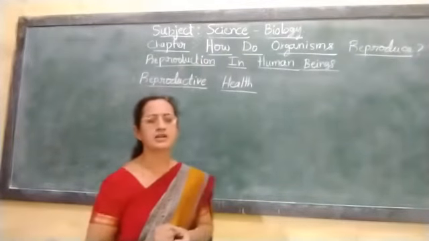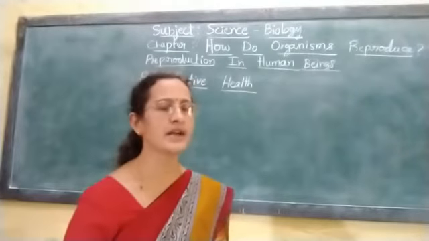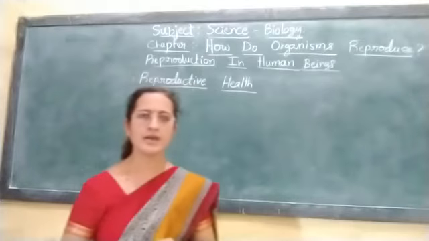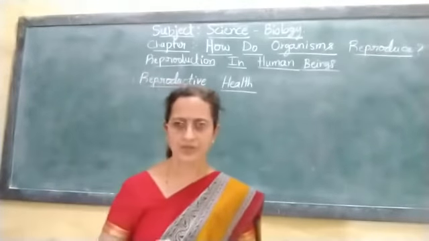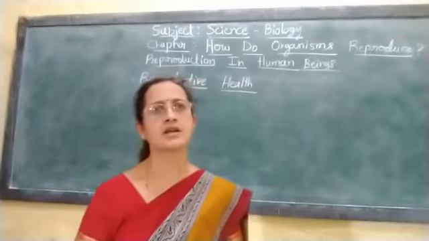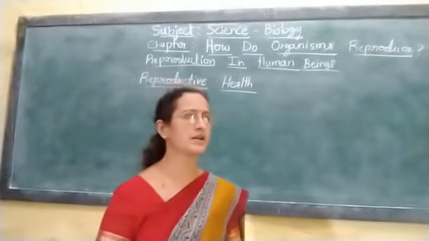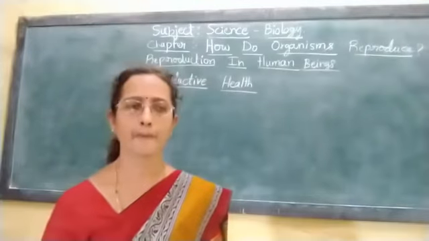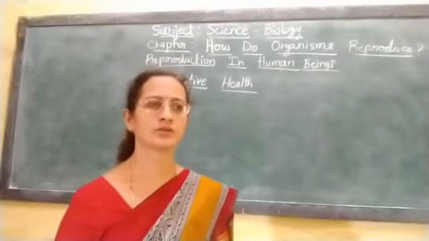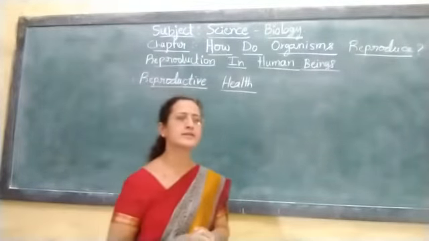After having one child, there will be pressure from the government side not to have a big family. Maybe the couple has the desire to have more and more children, but the government insists upon the people to have a small family.